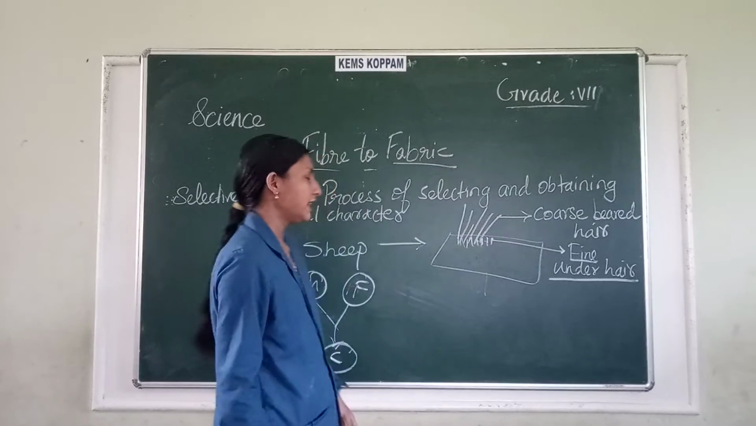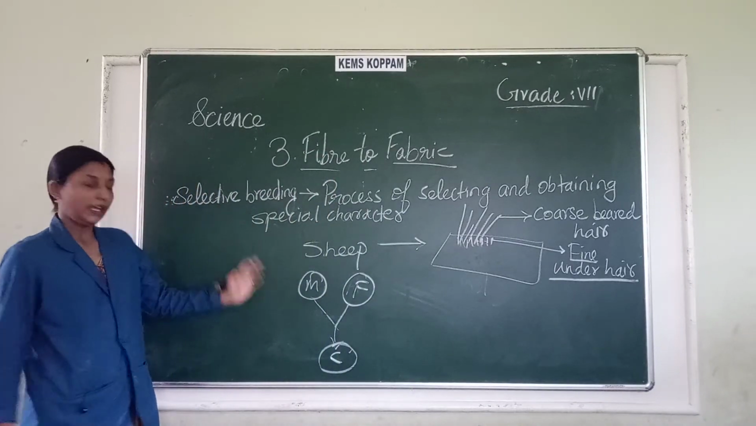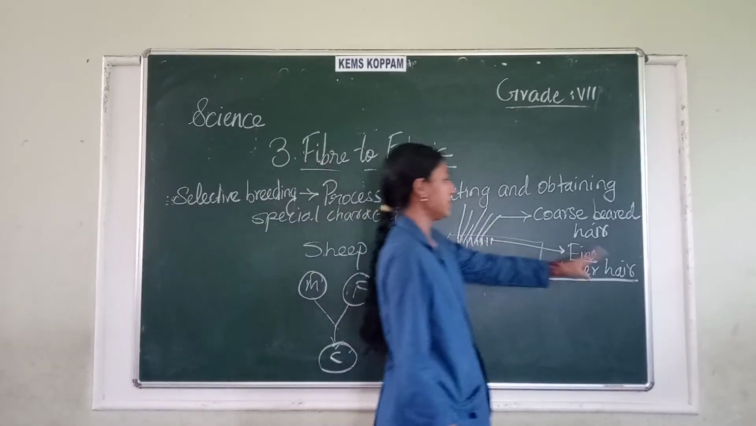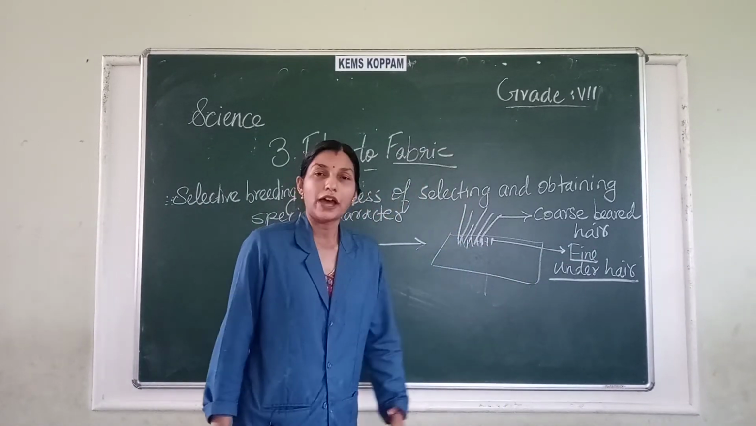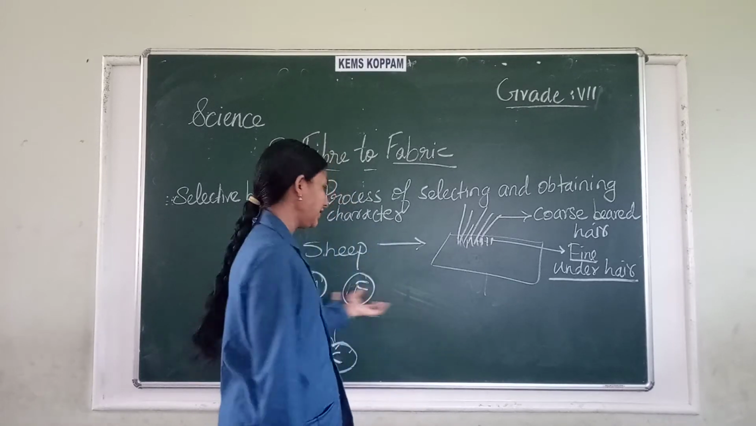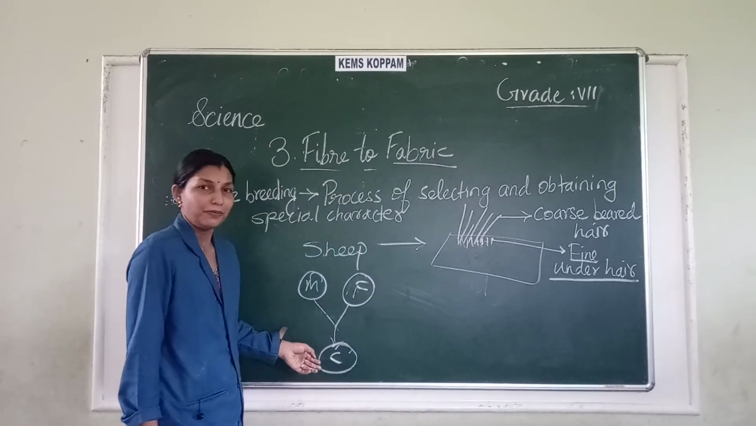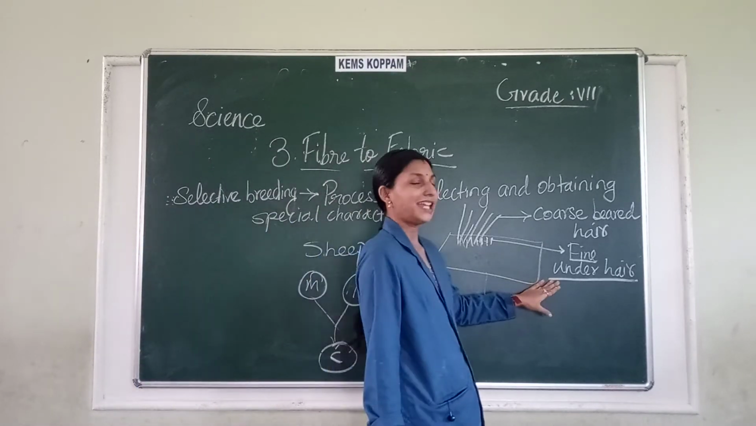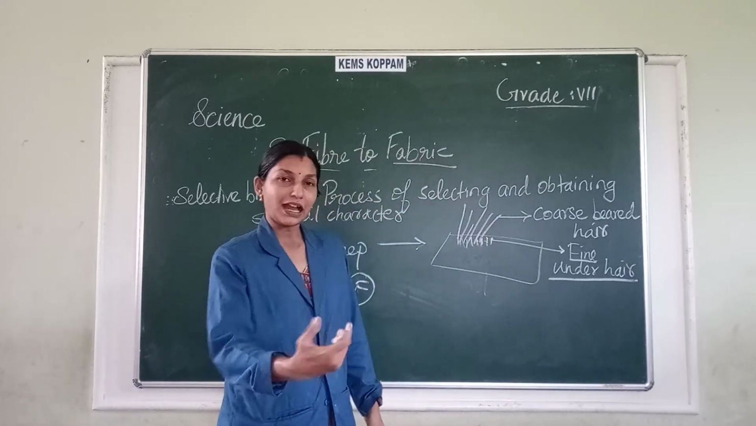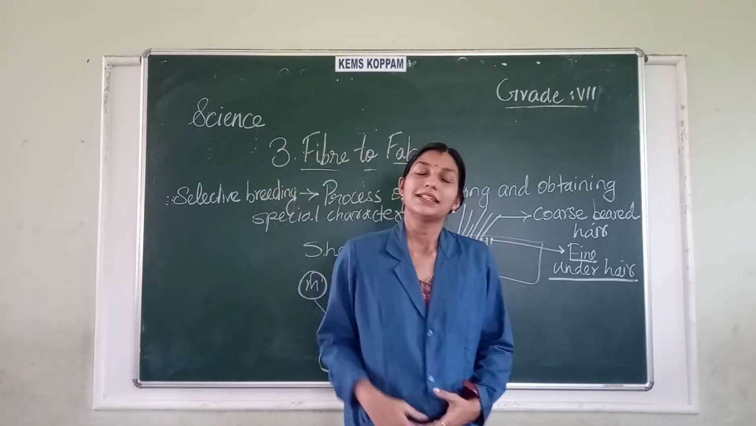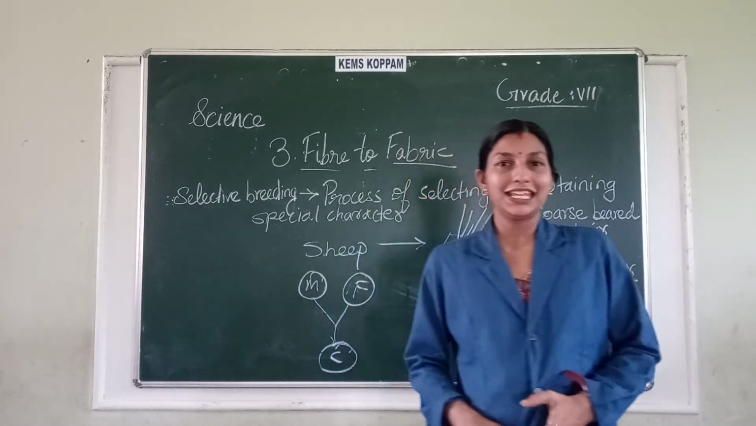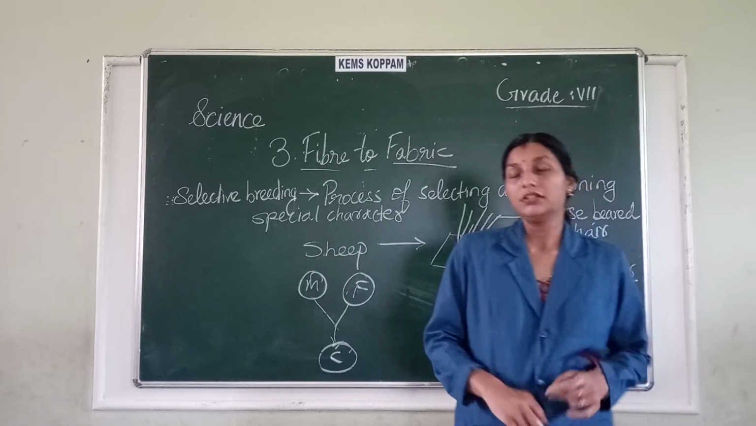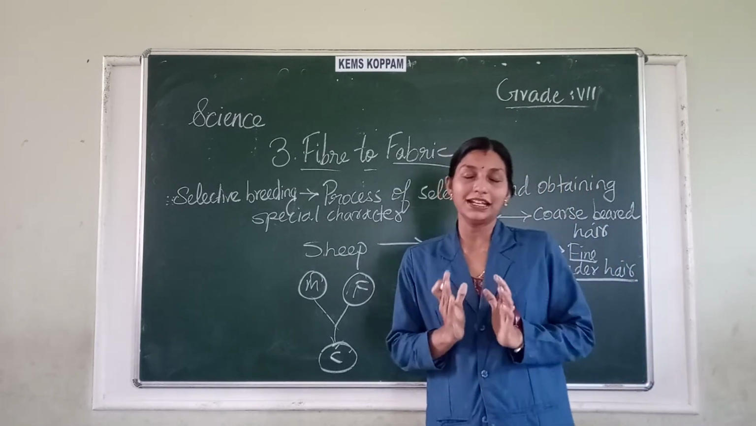So what is done in selective breeding? A mother sheep and a father sheep with a large amount of fine under hair are selected, and they give rise to a baby sheep that also has a large amount of fine under hair. So we can easily cut the hair and make woolen materials or woolen items from it.